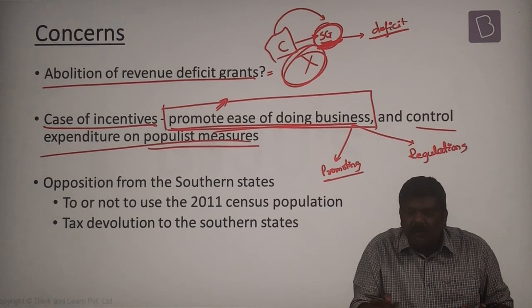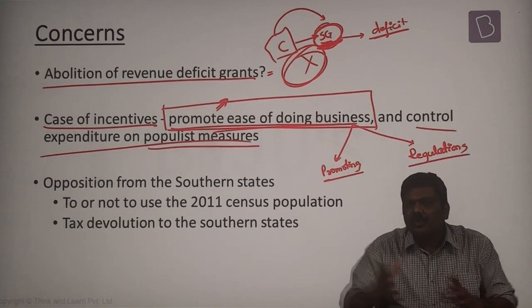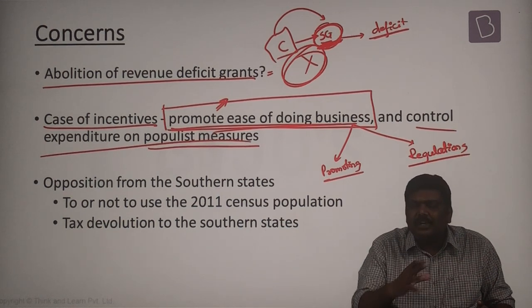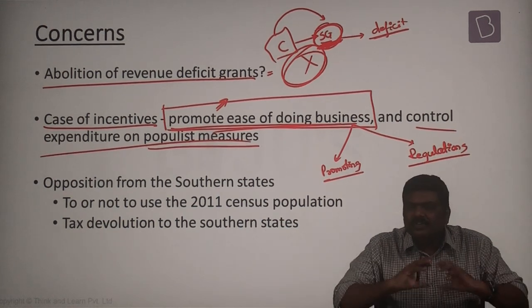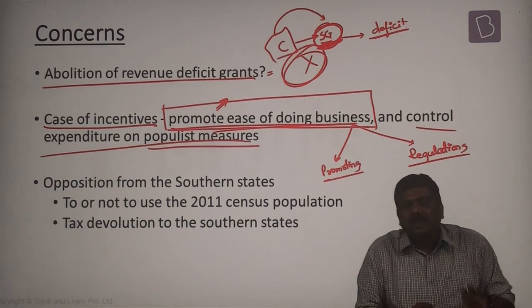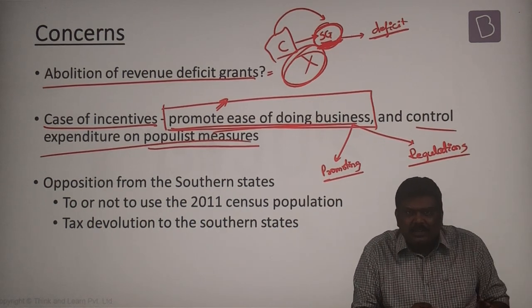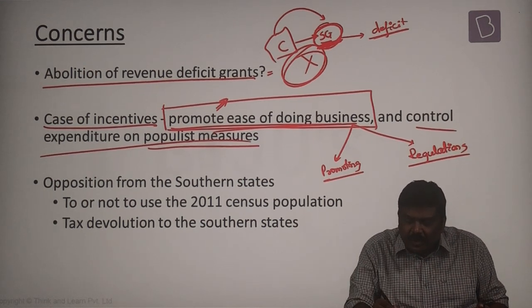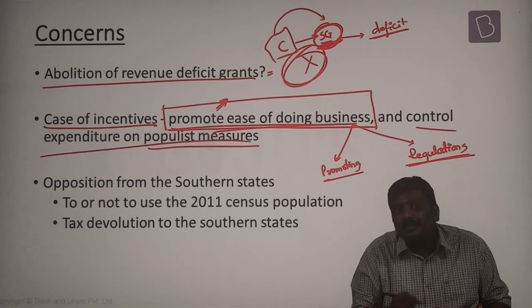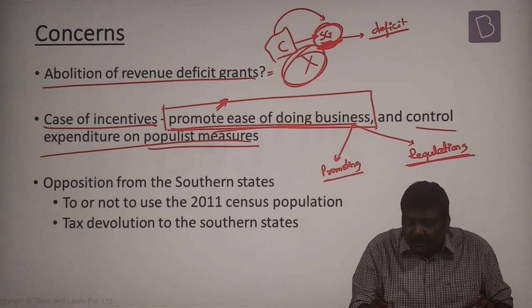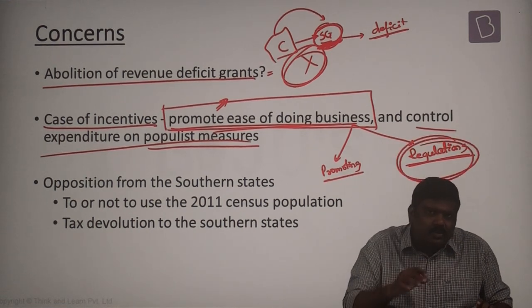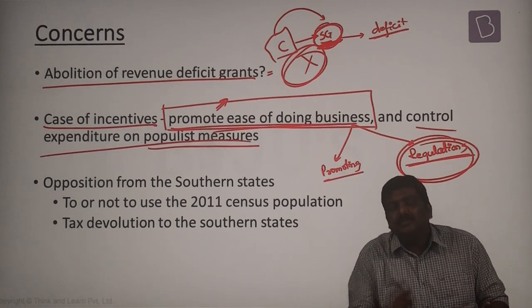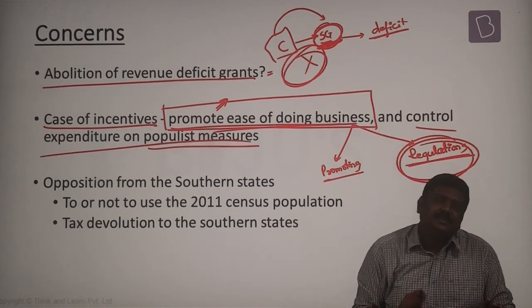The other way of looking at it is, you are basically withdrawing the regulations in the system. That is, let's say there was a regulation with respect to how you are supposed to treat the effluents, how you are supposed to treat your exhaust gases, how you are supposed to treat X, Y, and Z. Now, to promote ease of doing business, can I simply say withdrawal of these particular conditions or regulations is helpful? But if these regulations are withdrawn, don't you think you are giving a free hand to the private sector, which might be misused by the private sector?